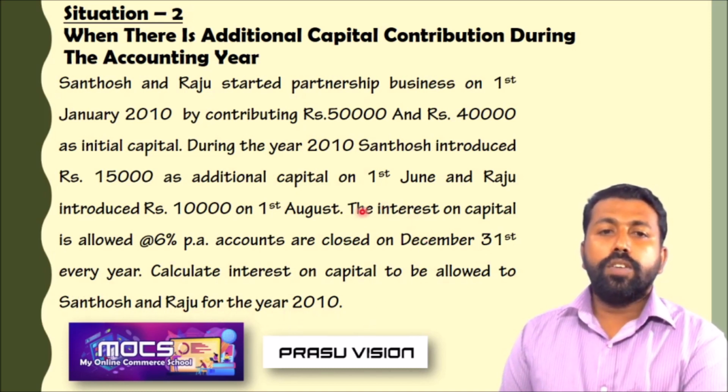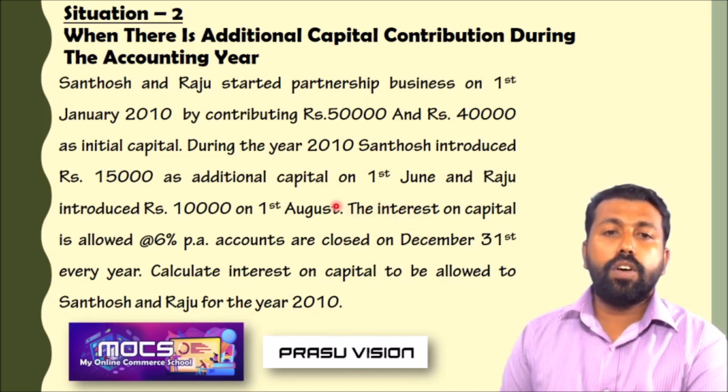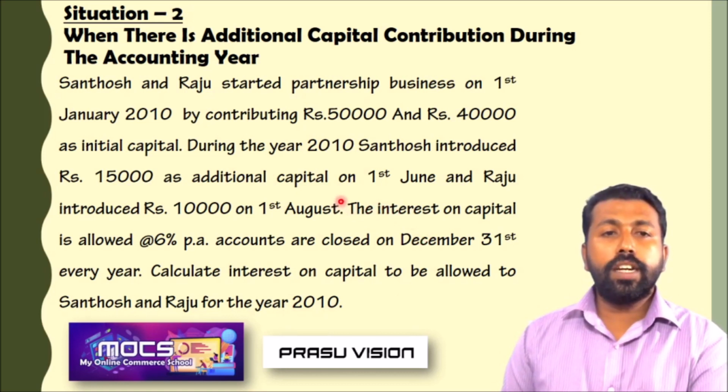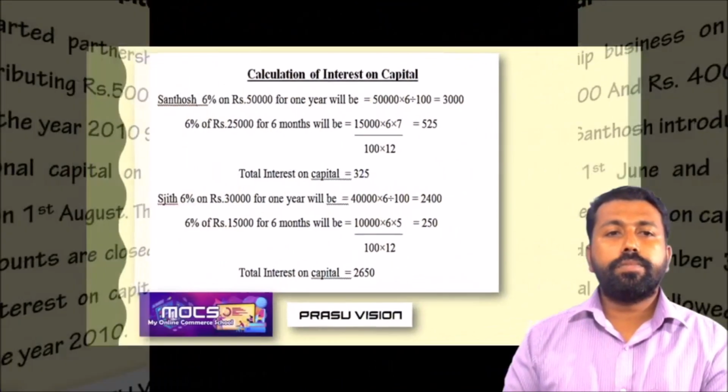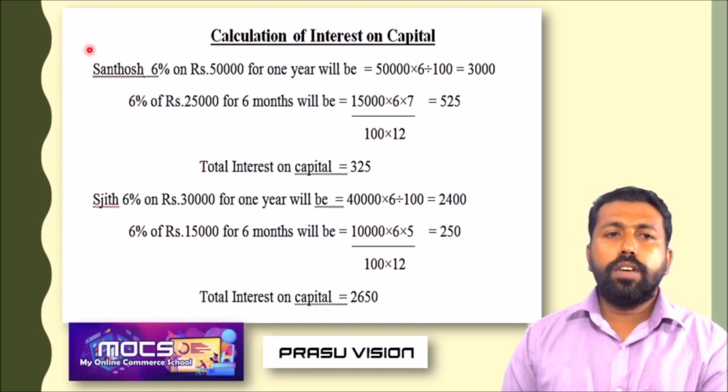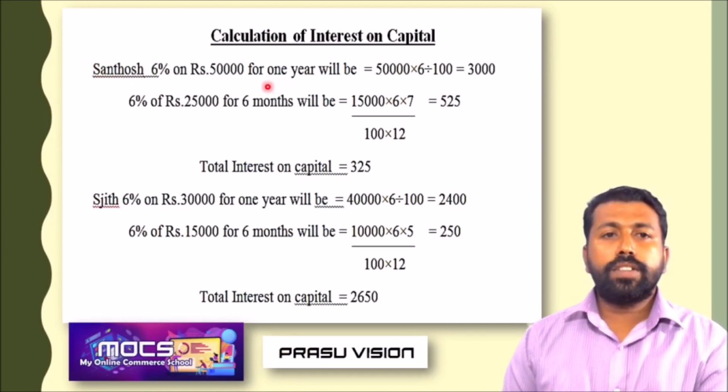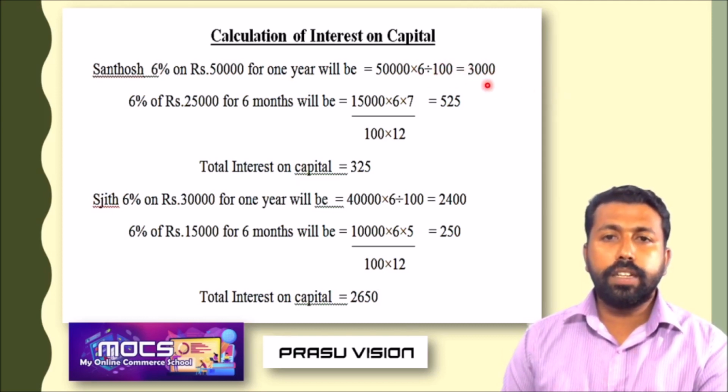So here we have to calculate interest on capital of Santosh and Raju separately. Let us look at the solution. Calculation of interest on capital of Santosh. First we have to calculate the amount of interest for the initial capital. His initial capital is 50,000. 50,000 into the rate by 100, 50,000 into 6 by 100, 3,000.